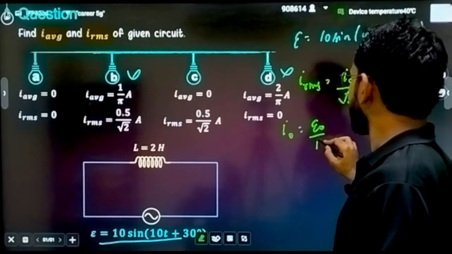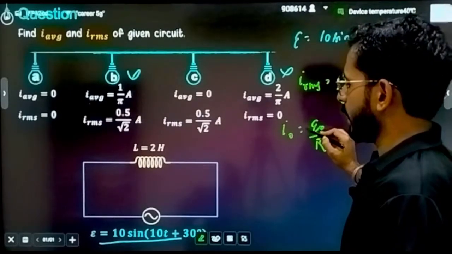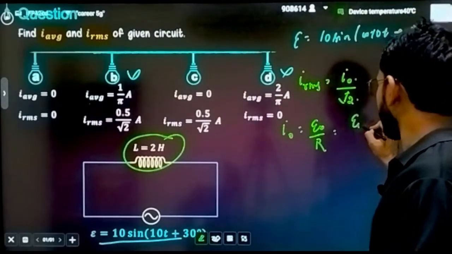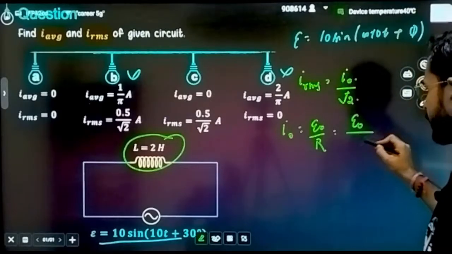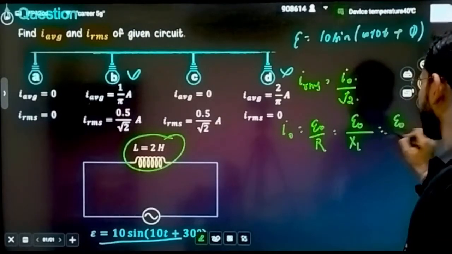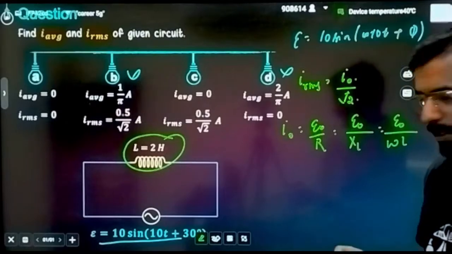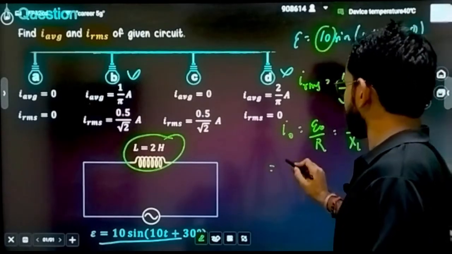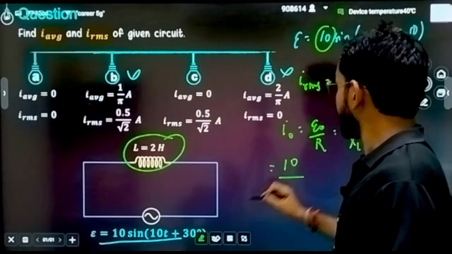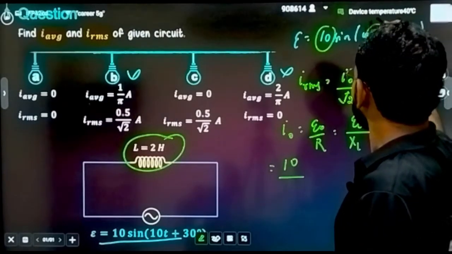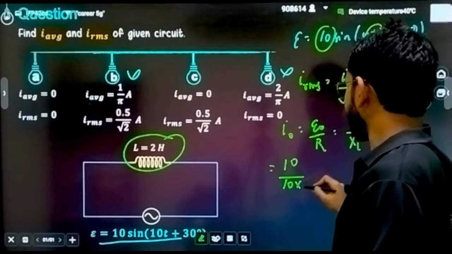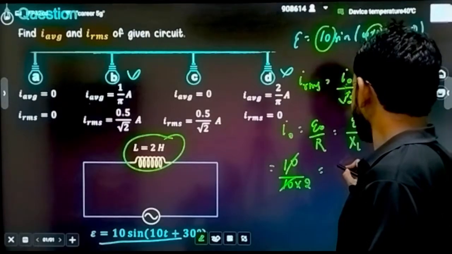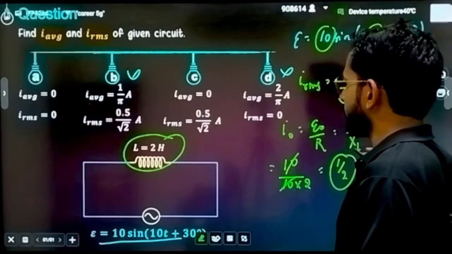I naught can be written as E naught divided by the resistance, and it is an inductive circuit. That means in place of resistance, what do I have to write? There is no resistor connected, there is an inductor connected. That means I have to write XL. E naught divided by omega L. This is a very good application. So E naught, tell me what is the value of the peak EMF? It is equal to 10 divided by omega. If we compare from these two equations, omega will be equal to 10 into the inductor, which is 2. Cancel. That means I can say this is coming to a half ampere, 0.5 ampere.